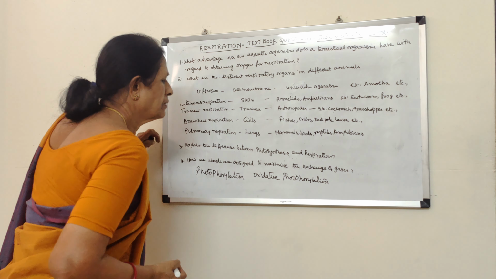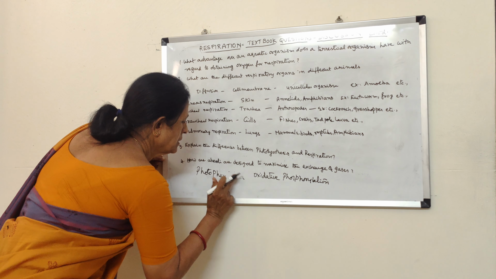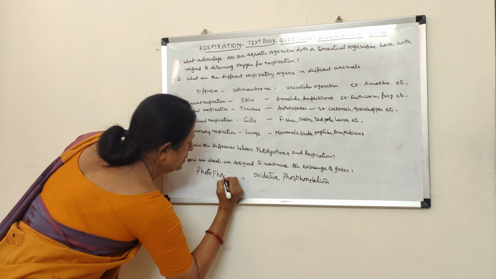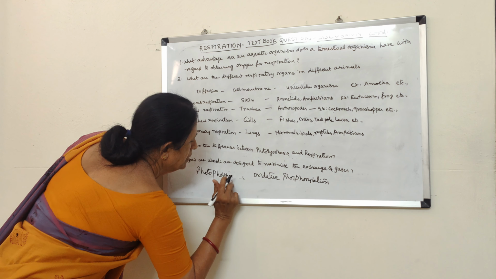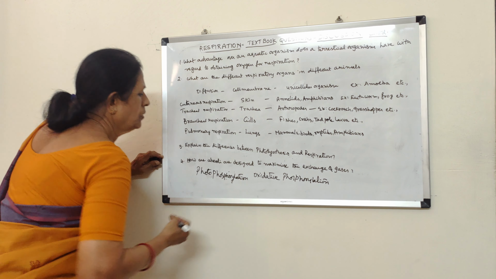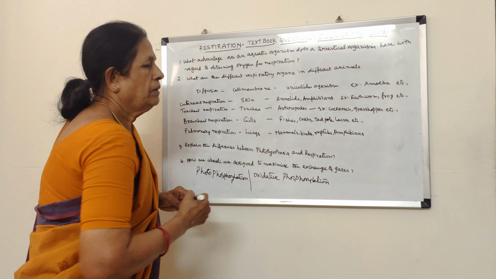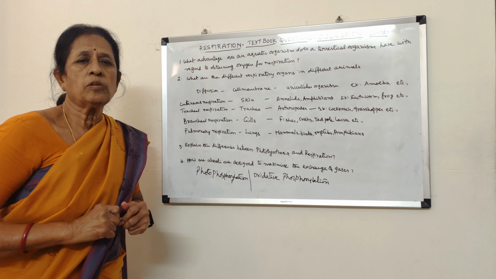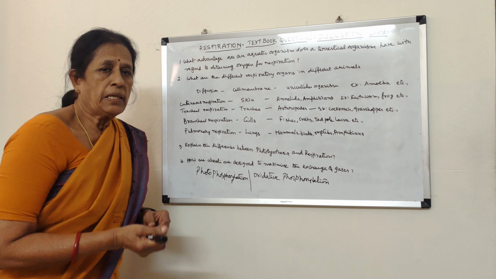Photophosphorylation and oxidative phosphorylation. And in photosynthesis, energy is stored, whereas in respiration, energy is released.